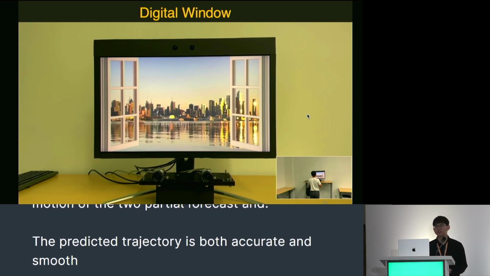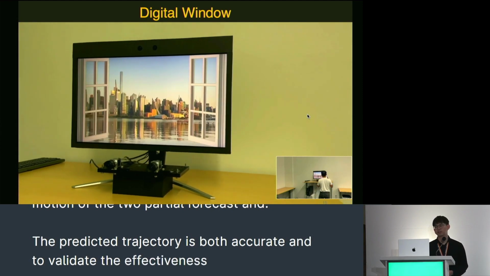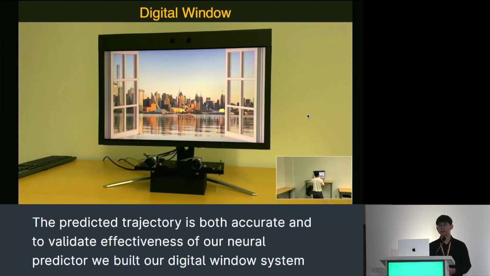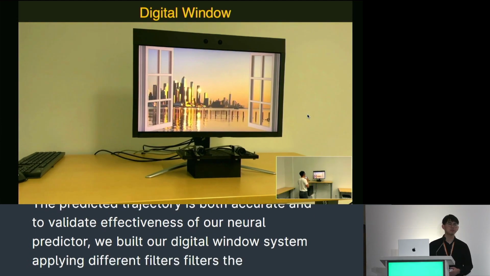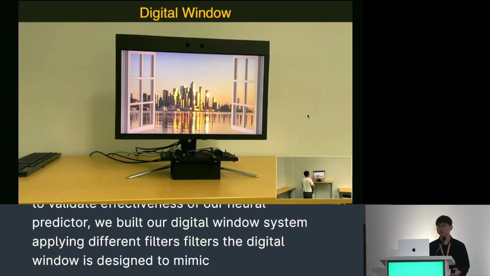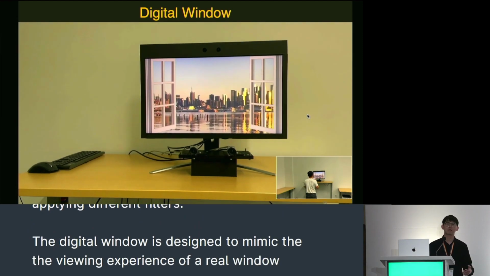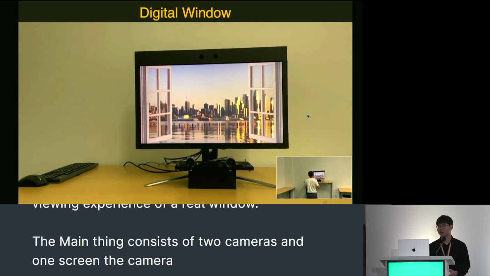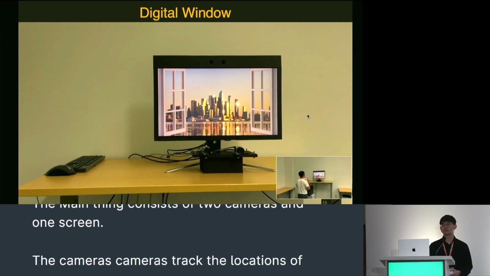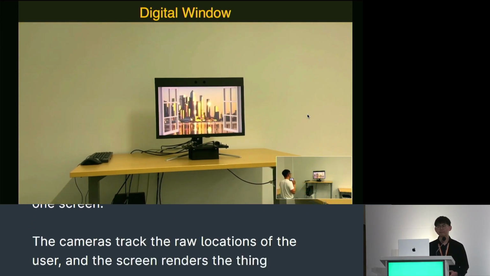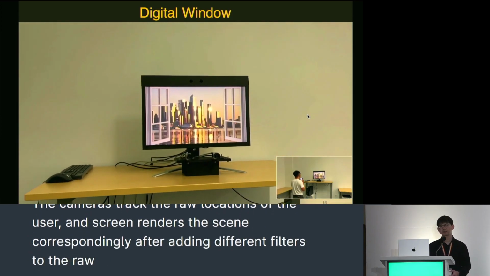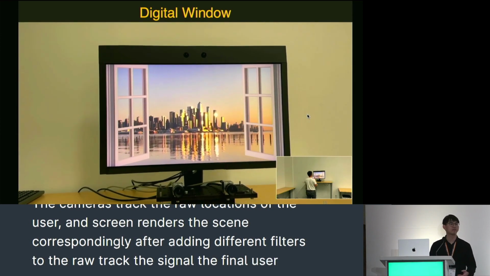To validate the effectiveness of our Neural Predictor, we built a digital window system applying different filters. The digital window is designed to mimic the viewing experience of a real window. It mainly consists of two cameras and one screen. The cameras track the raw locations of the user, and the screen renders the scene correspondingly. After adding different filters to the raw tracked signal, the final user experience is improved to different levels.